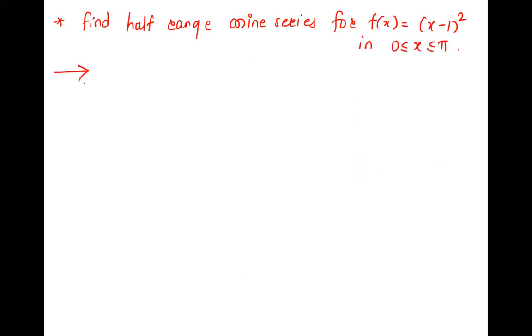The very first thing you notice here is the interval. What is the interval? 0 to pi, which is the half range interval.